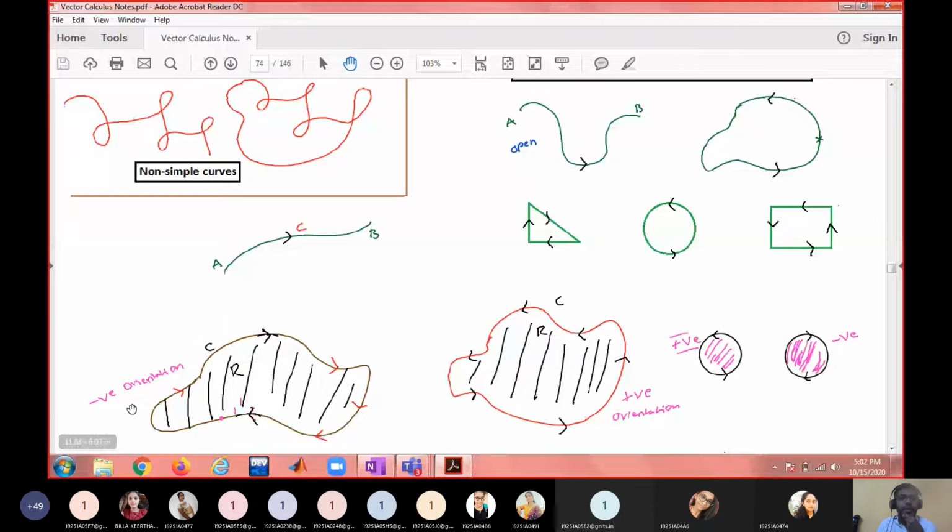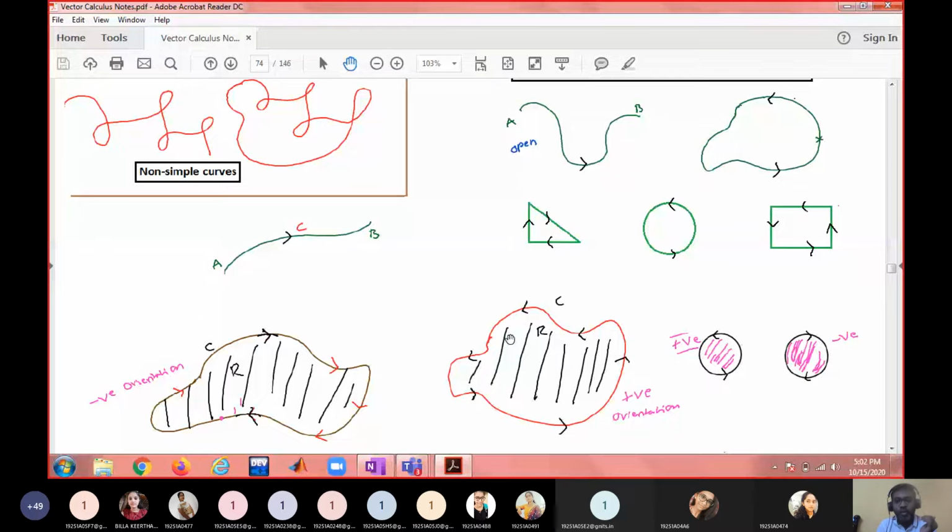You should say negative orientation or positive orientation. What do you mean by positive orientation? Positive orientation means when you are walking along the simple closed curve, the inside region is on your left hand side. I say inside region because by default we see this curve as a boundary to the closed region.